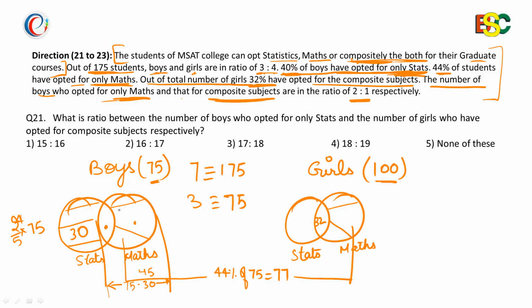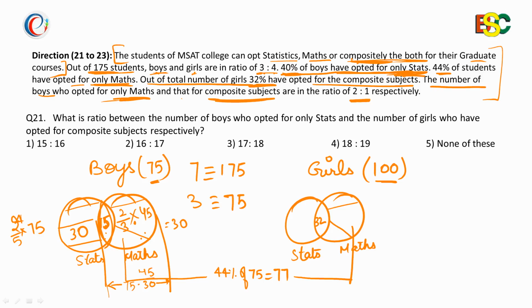So this area, the boys who have opted for only maths, becomes 2 upon total 2 plus 1, 3, into 45, which is equal to 30, and this composite area becomes 15. Since we know that this total area is 45 and the ratio is 2:1, we have calculated the desired values.